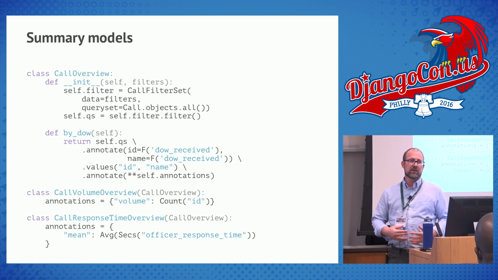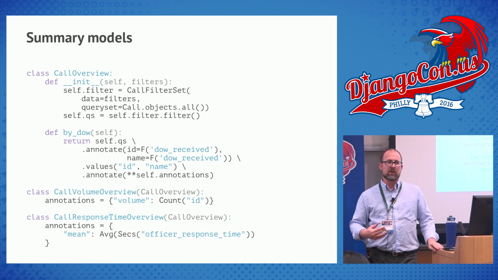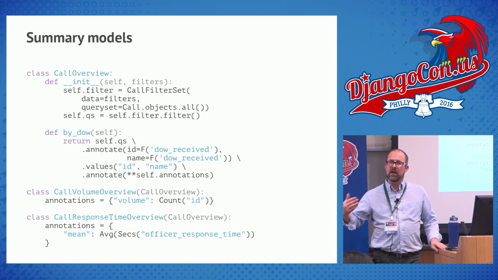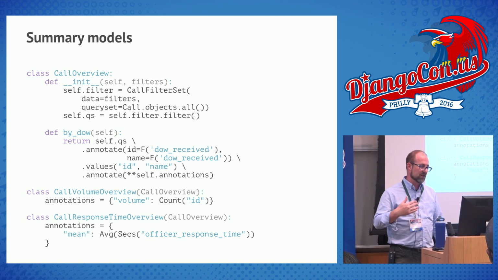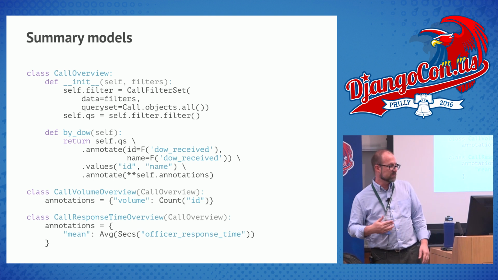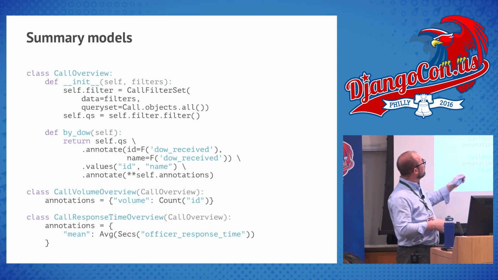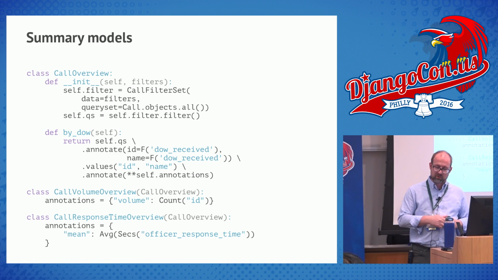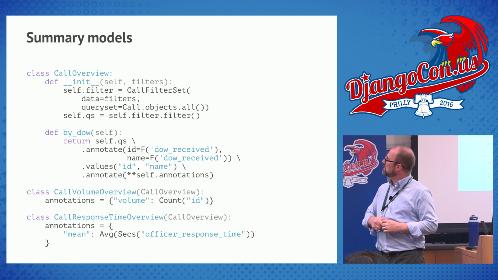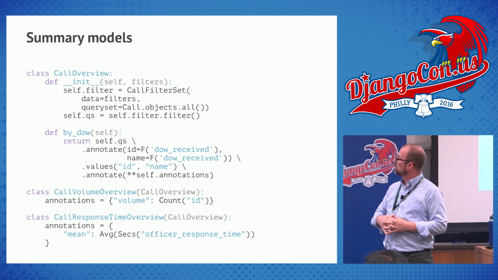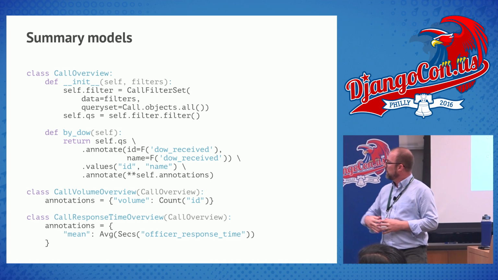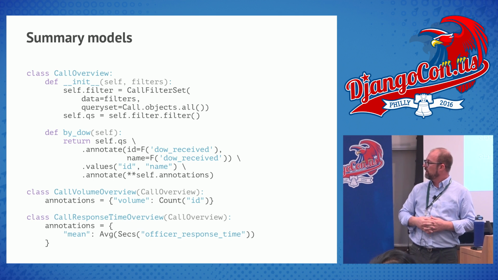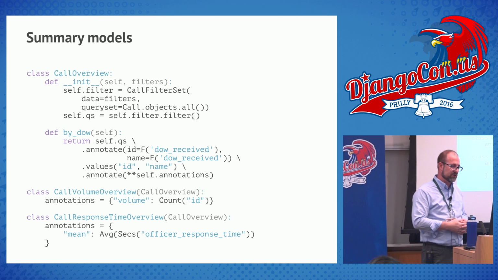The way I approached that was I came up with this idea of a summary model where I put all the analysis that I would need to do to display an entire dashboard page in here. This is just a very small subset of it. But you can see here in this, I don't have a laser pointer, so it's going to be hard to point, but that's okay. You can see here in this, I have sort of a base one called call overview. And then I use in my subclasses this idea of annotations.